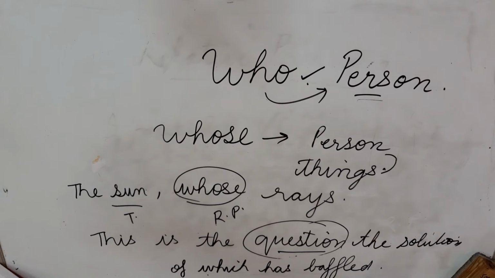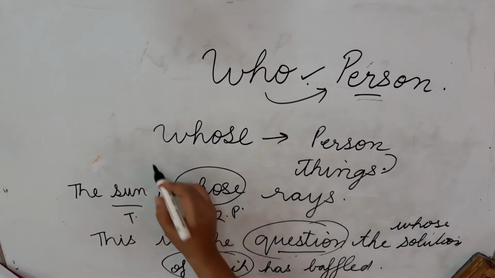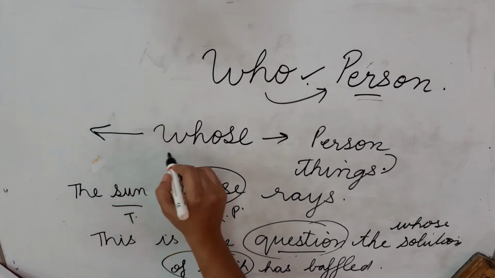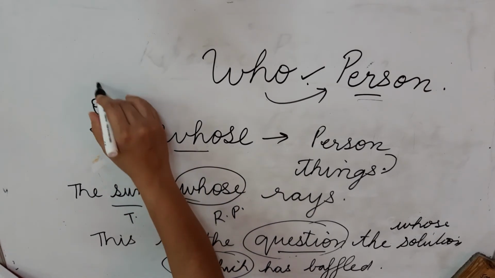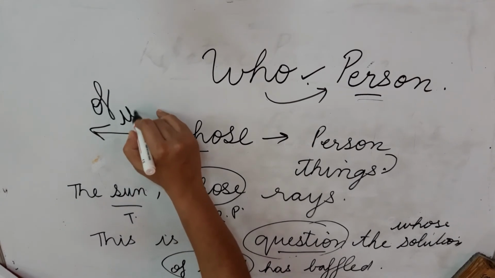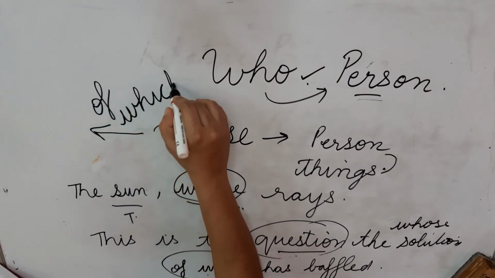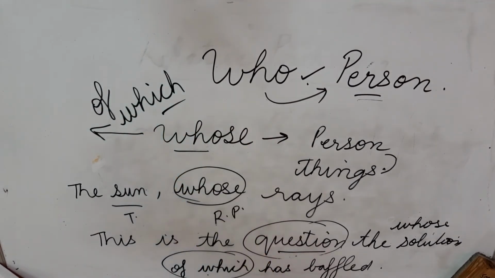So remember here, wherever it is of which, we can use whose. So here we can write one more thing, that whose can be placed at places where normally we can also place of which. This is another thing that is to be remembered.